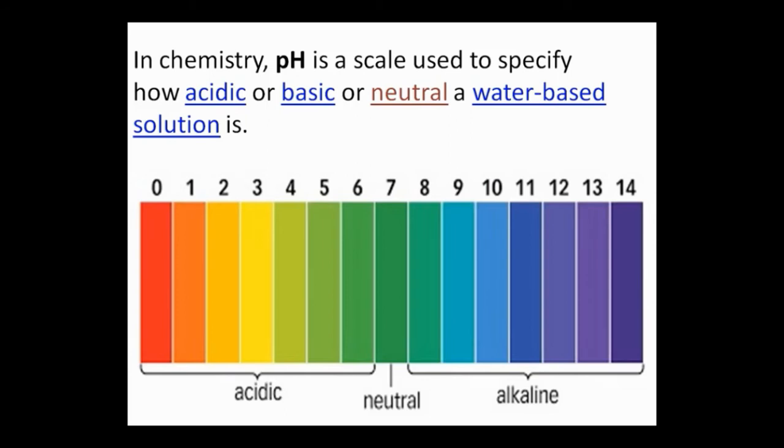So between 0 to 6, pH of that solution is acidic. 7 is the neutral pH and 8 to 14 is alkaline or the basic pH. So this scale is used to determine the pH of a particular solution. Okay.